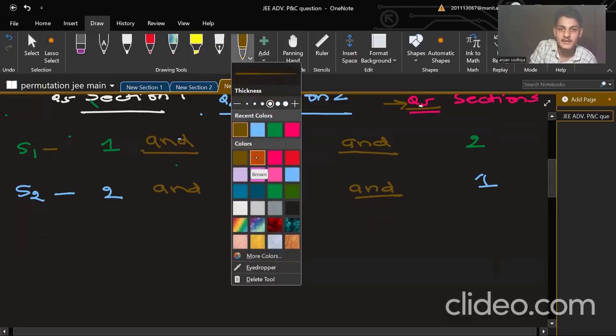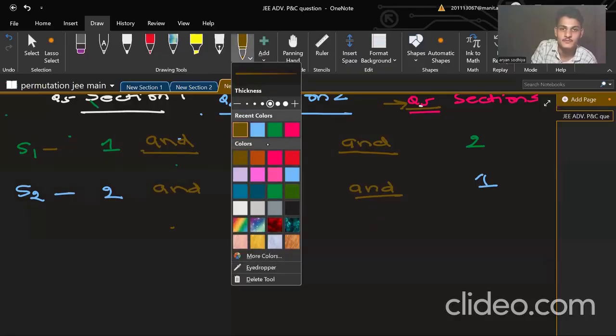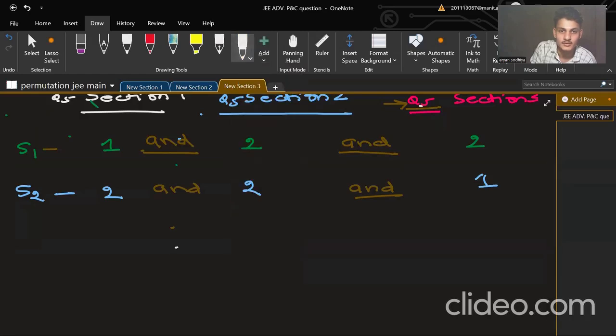Now you will say, sir, why are you not selecting one from section 2? One from section 2 can also be selected. Yes, I would say yes. So selecting one from section 2 and two from the other one, this way scenario 3 is also possible.